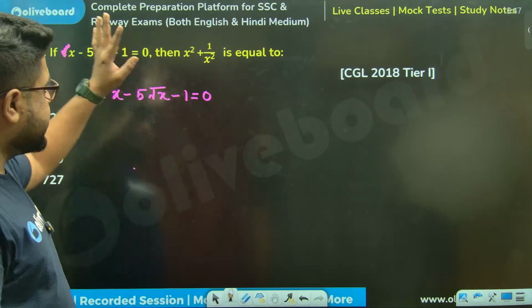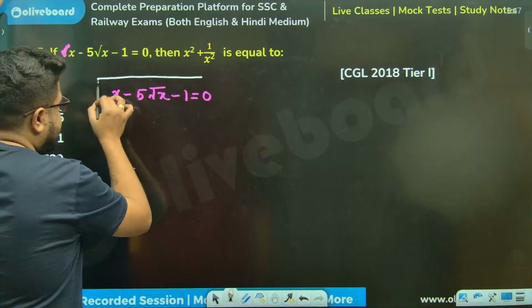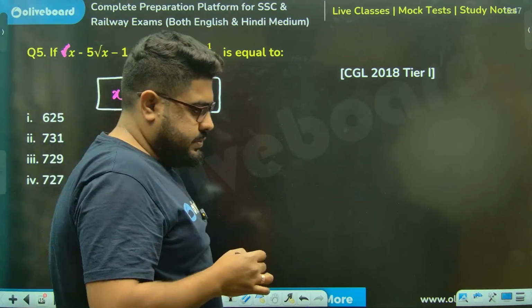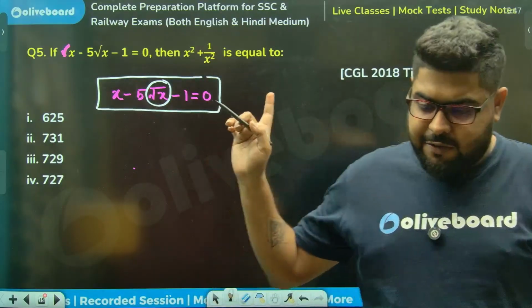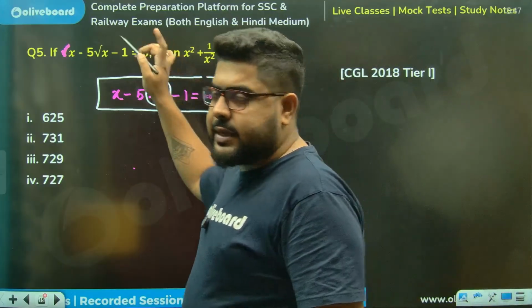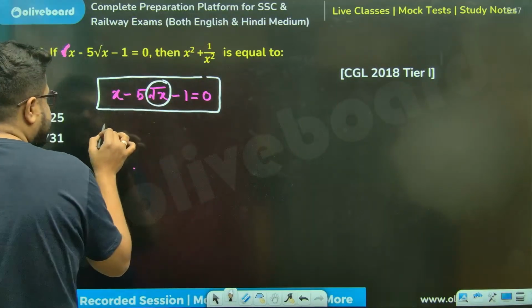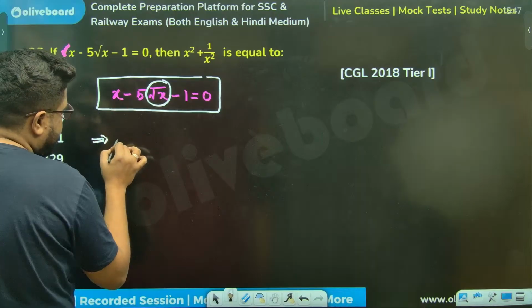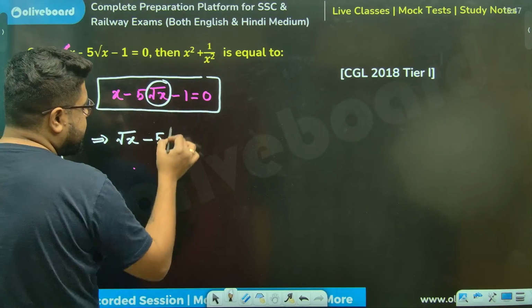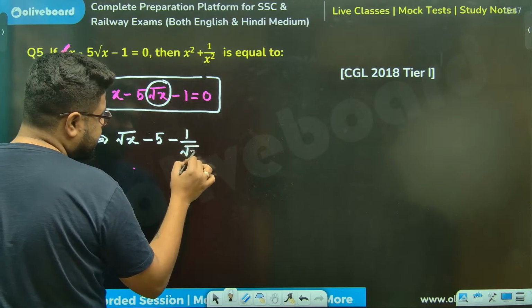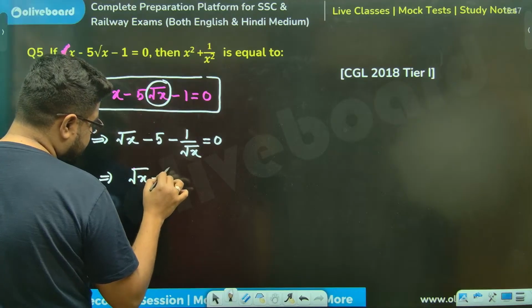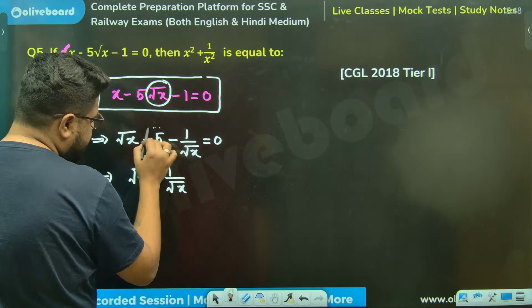Whenever you see an equation like this, find the middle power of x and divide the whole equation by that middle power. In this it is root x. I'll divide the whole equation by root x. So x by root x will become root x. 5 root x by root x will become 5, and this will become 1 by root x. Next line, root x minus this. So this 5 you send to this side.